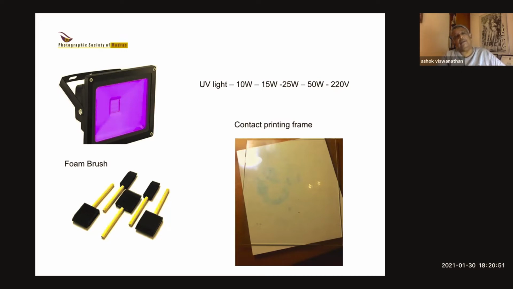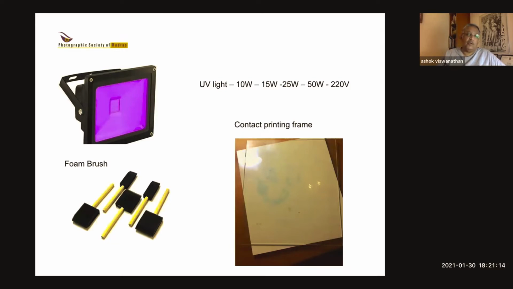Now, the only thing with this UV light is you have to make sure that you don't make it point directly into your eyes, because you spoil your eyesight. And as far as possible, keep your hands and skin away from the light. But so long as you are fixing it in such a way that you can expose the paper without you coming in the way, it works quite well.